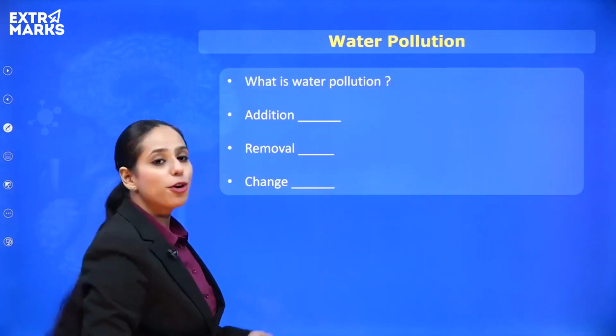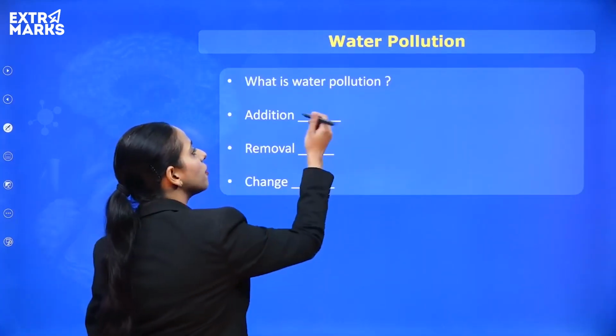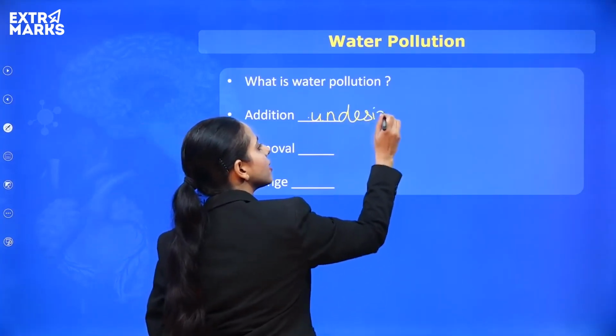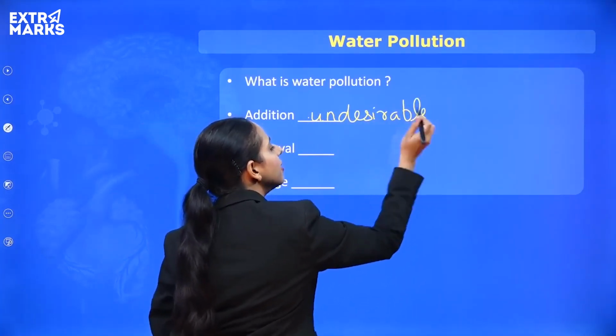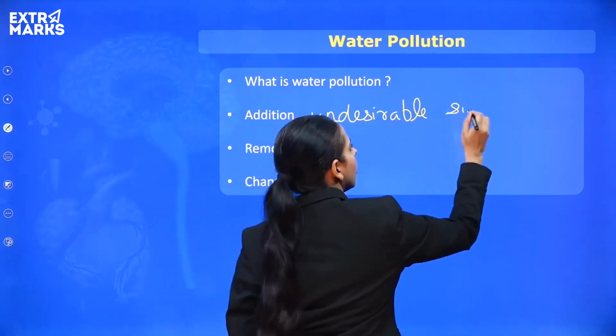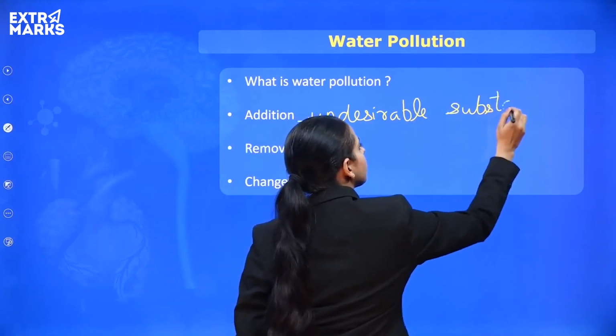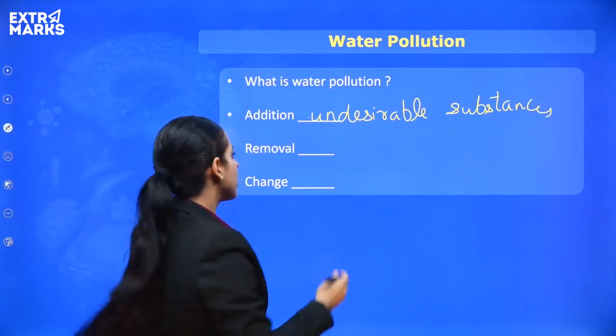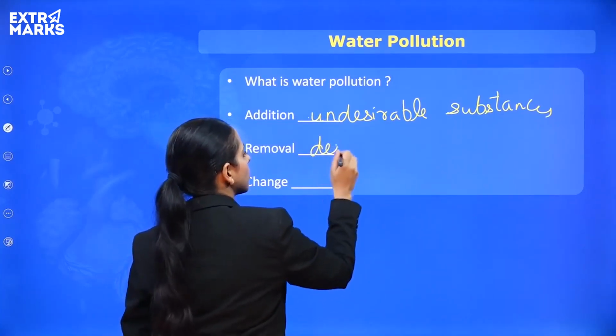Okay, so now what is water pollution? Addition of undesirable substances. Whenever undesirable substances are added, that is pollution. It can also be the removal or deletion of desirable substances, for example, oxygen.